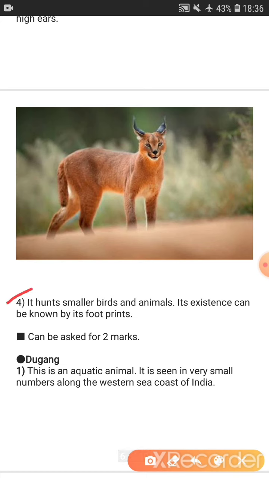Now see the fourth point. It hunts smaller birds and animals. What does this animal hunt? Smaller birds and animals. Its existence can be known by its footprints. How can we know that this animal is not extinct and it exists? By its footprints. So this question can be asked about the Hanathro animal for 2 marks.